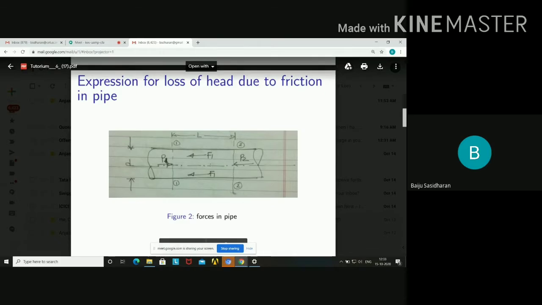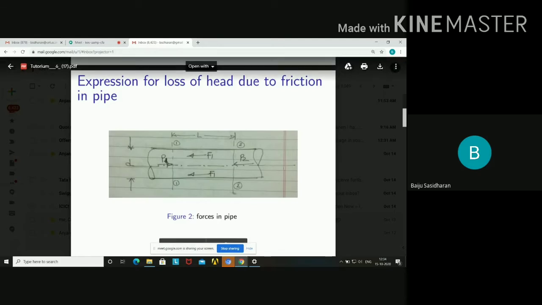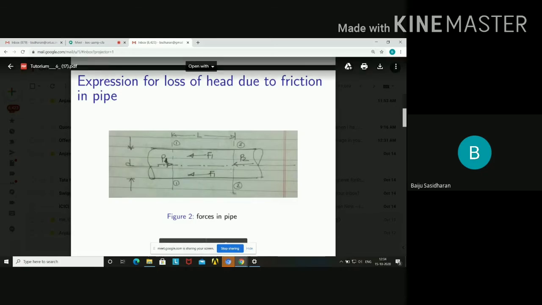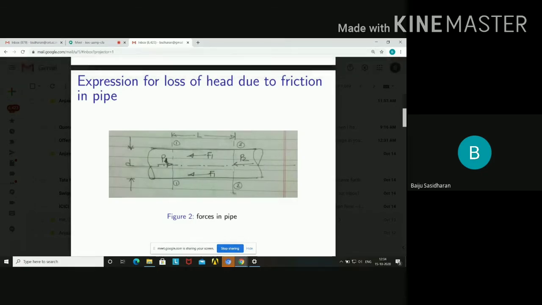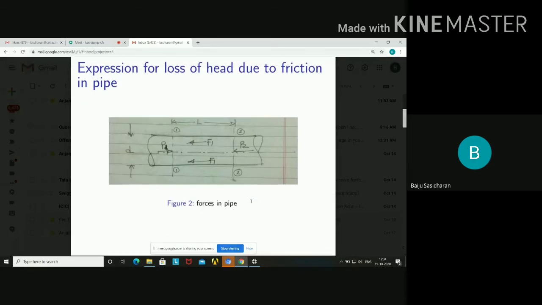Here the flow is occurring, F1 indicates the frictional resistance, and D is the diameter of the pipe. Once again, we have a pipe in which a fluid is flowing, and we are considering two sections, 1 and 2. We are also considering the pressure forces P1 and P2, and the resistance to flow, otherwise the force of friction F1, in the reverse direction. So the figure indicates the forces in the pipe.